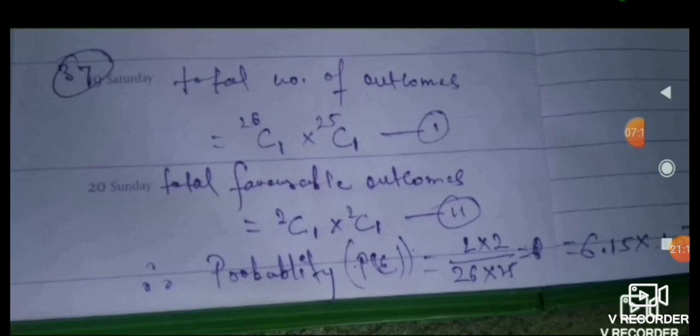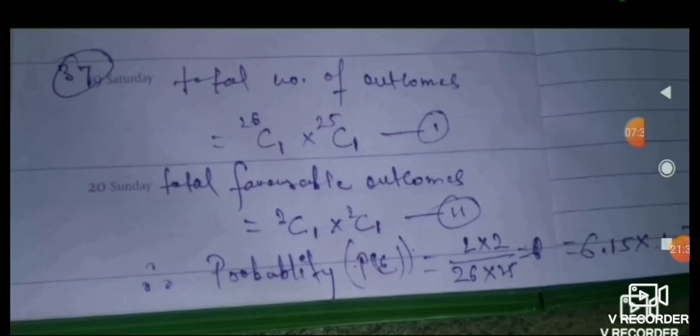We have selected one card from the 26 pack, so I have written here 26C1. Now it is saying without replacement case, means whatever card I have taken, I will not put that card back into the bundle, so only 25 cards are remaining now. Now I again pick another card, means 25C1.